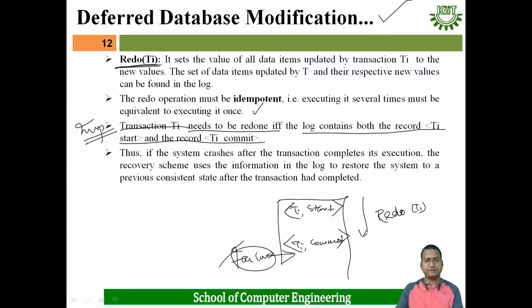Thus, if the system crashes after the transaction completes its execution, that is, it has executed the commit statement, that means the transaction has completed. Then after that, if failure occurs, the recovery scheme uses the information in the log to restore the system to a consistent state after the transaction had completed. That's why we have to do the redo operation, redo of transaction Ti.